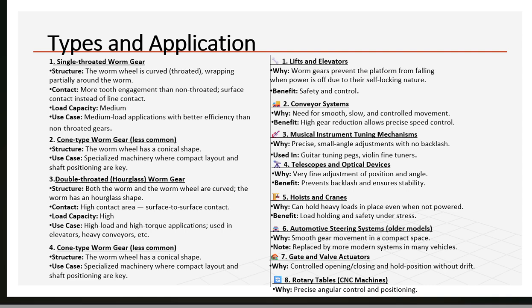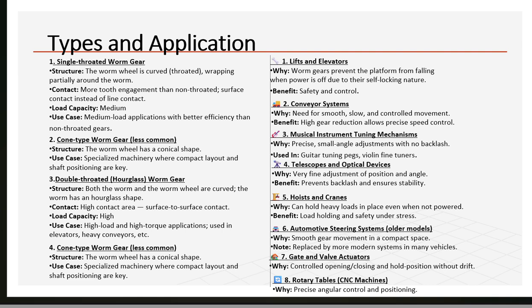Now in cone type worm gear, we are looking at structure and use case. In structure, the worm wheel has a conical shape, and use case, specialized machinery where compact layout and shaft positioning are key.